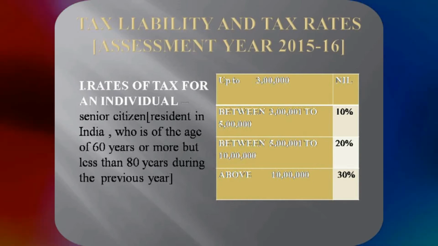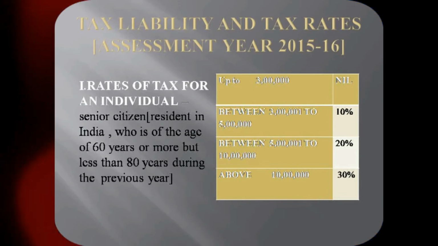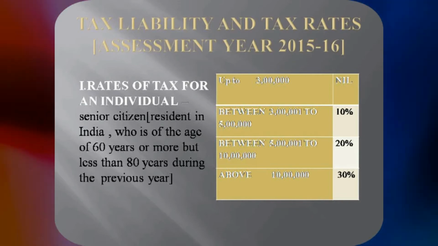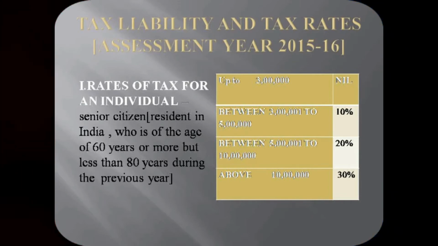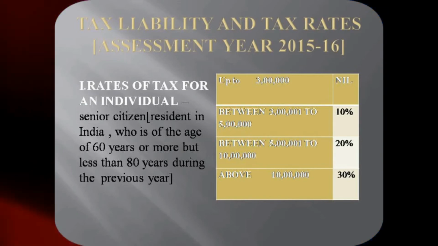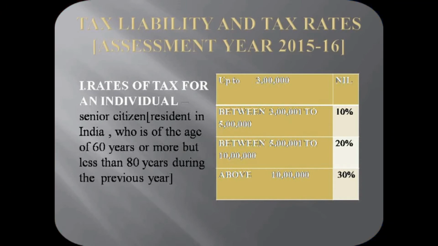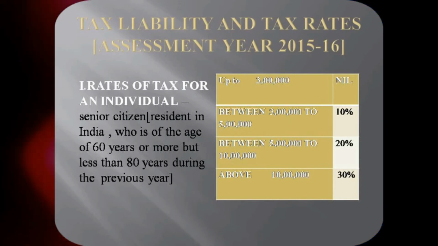After this, we have to add the education cess. As I already told, cess means a levy for a specific purpose imposed by the government. So at present, we have to pay education cess at the rate of 3%. So after this tax, on this 20,000, we have to add 3% education cess.